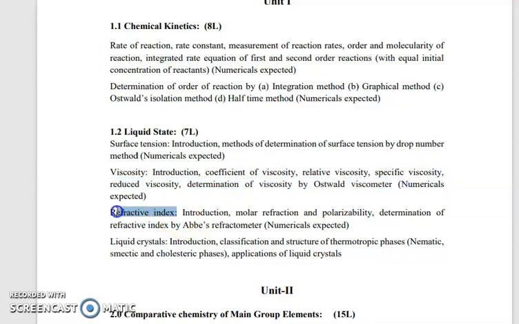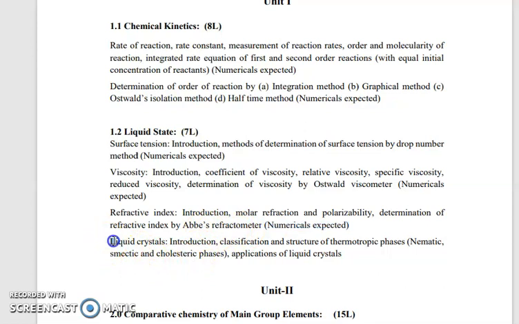Next point is refractive index. Refractive index is measured by using Abbe's refractometer. This is also one of the experiments at TYBSc level to measure the refractive index. In these points we see the molar refraction, polarizability, determination of refractive index, Abbe's refractometer, and some problems we can include.